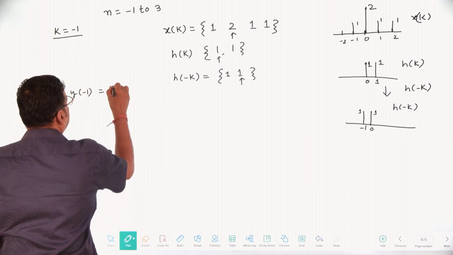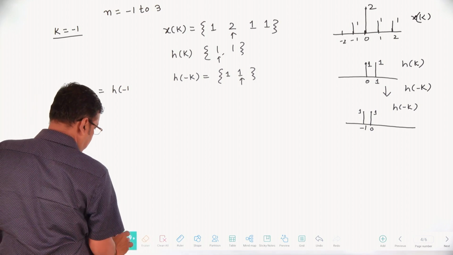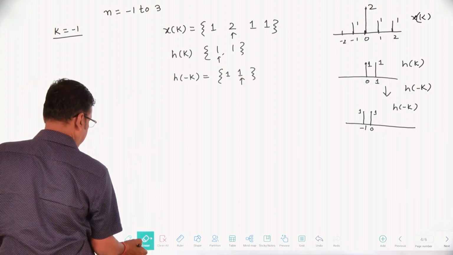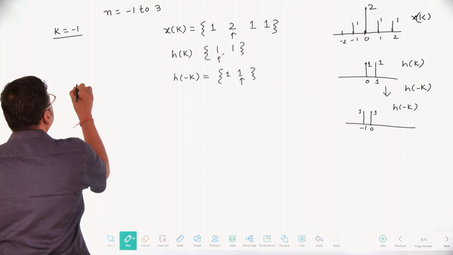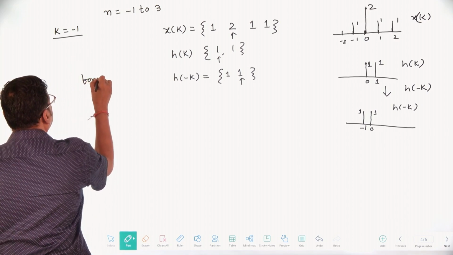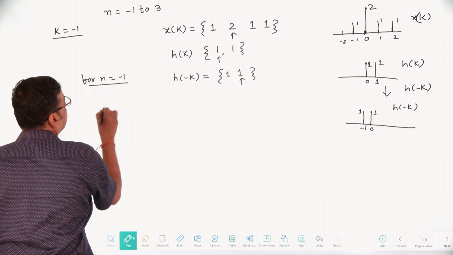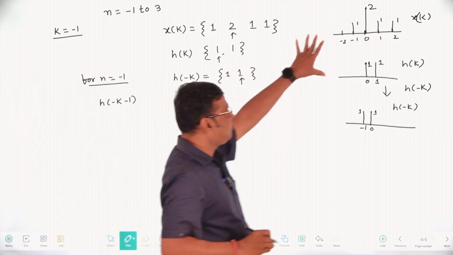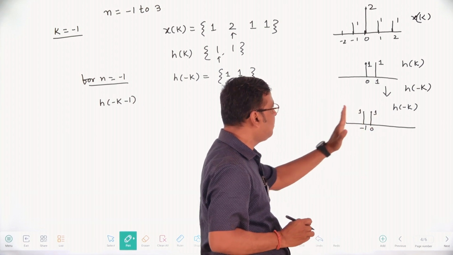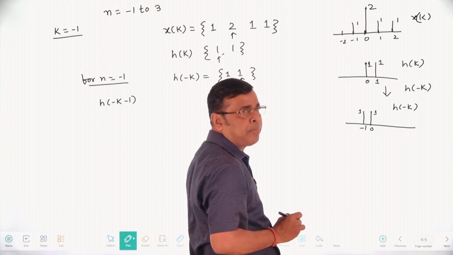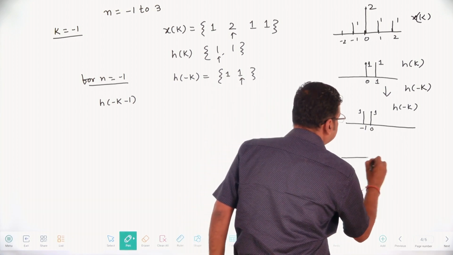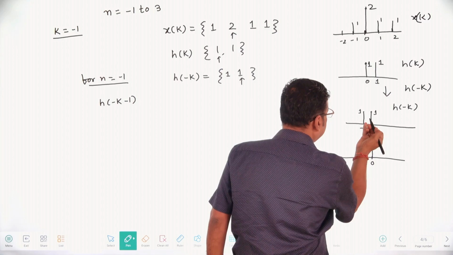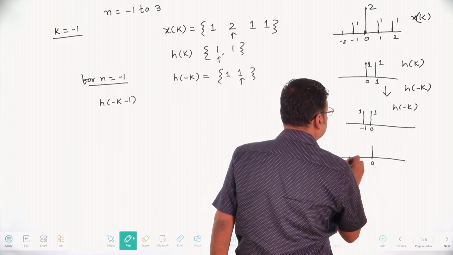First of all, for n equal to minus 1, h of minus k minus 1. x of k is fixed. h of minus k minus 1 means the sequence is shifted to the left by 1 unit. That's why, like this, this is your 0 at 0. This is 1. Whatever is at minus 1 is shifted to the left by 1 unit here.